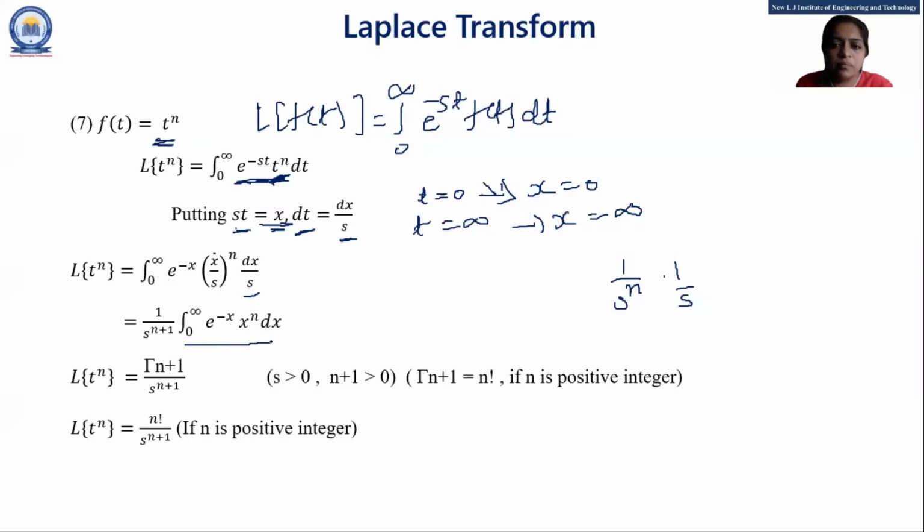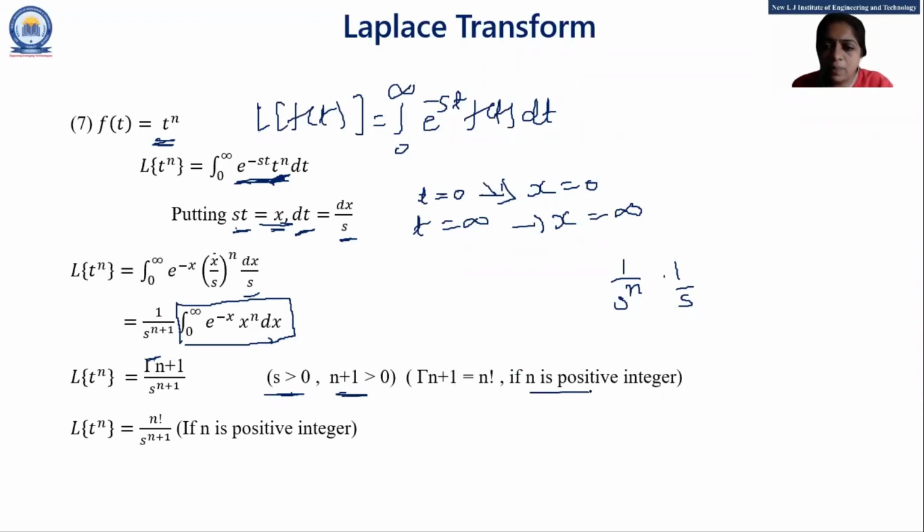Okay, this one. So students, now this is the formula of gamma n plus 1. This is not root. Please keep in mind, everyone. This is gamma. This is the formula of gamma. You have to memorize this formula. Integration 0 to infinity e raised to minus x, x raised to n dx, this is gamma n plus 1. And this one is s raised to n plus 1. Here the condition is that s is greater than 0, and this n plus 1 is again greater than 0.